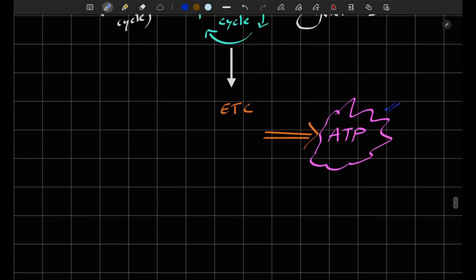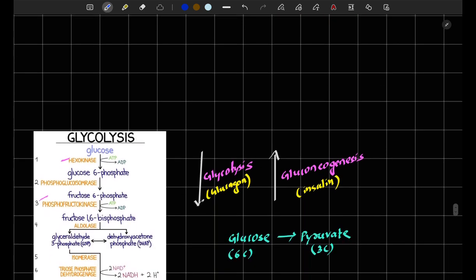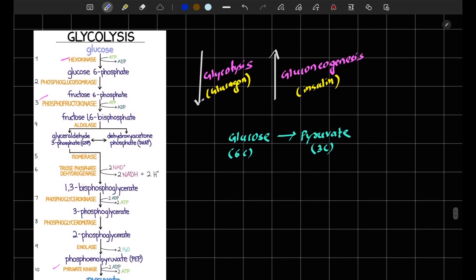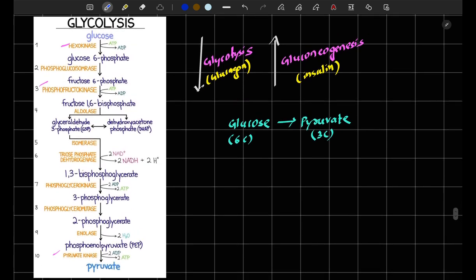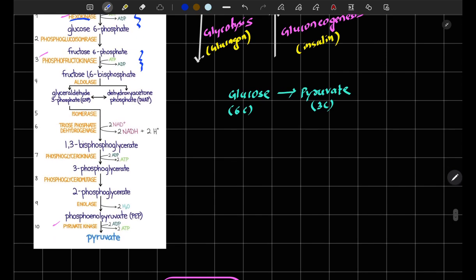So the first step of glucose metabolism or carbohydrate metabolism is glycolysis. There are mainly 10 reactions involved in glycolysis, of which only 3 steps are irreversible. That is the conversion of glucose into glucose 6-phosphate through hexokinase, fructose 6-phosphate to fructose 1,6-bisphosphate, and phosphoenolpyruvate to pyruvate through pyruvate kinase.